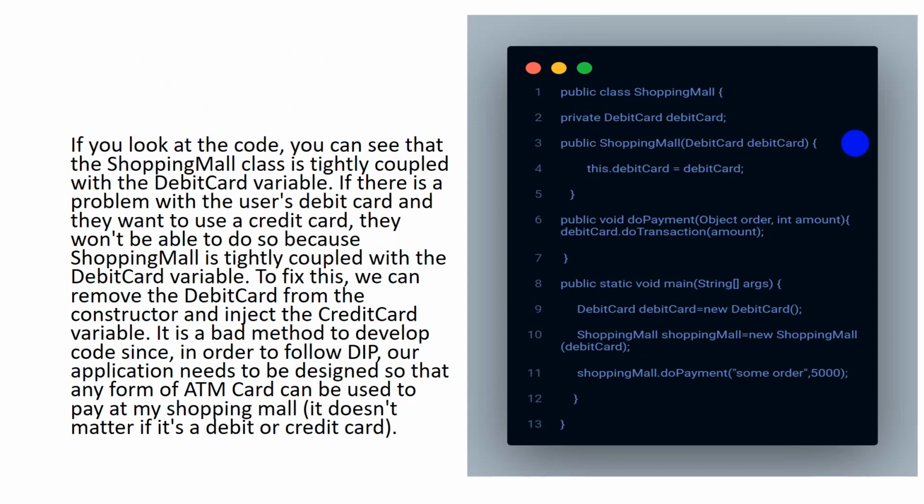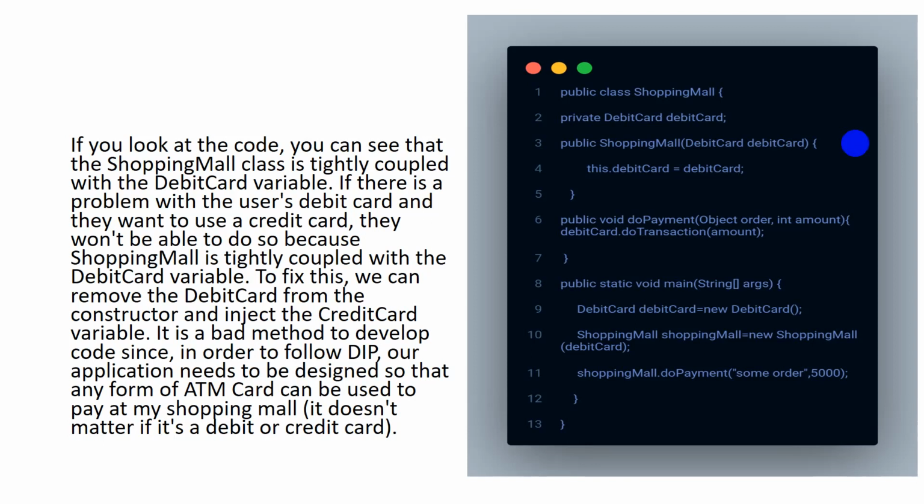To fix this, we can remove the debit card from the constructor and inject the credit card variable. But it's a totally bad method to develop code, since in order to follow the DIP, the dependency inversion principle, our application needs to be designed so that any form of ATM card can be used to pay at my shopping mall, so that it doesn't matter if it is a debit or a credit card.